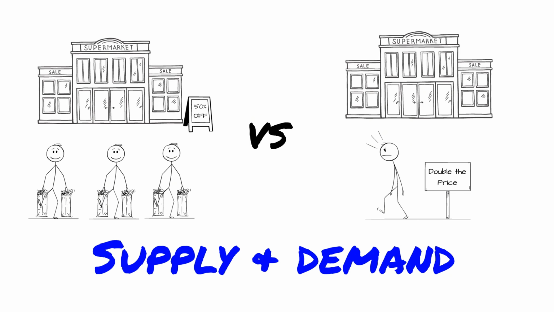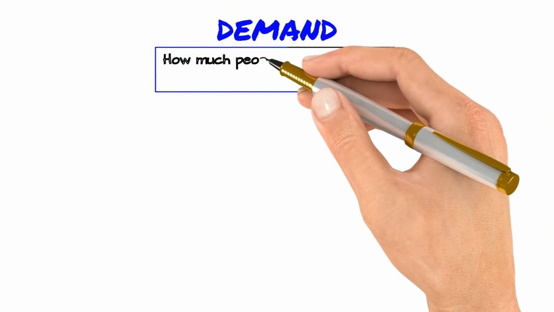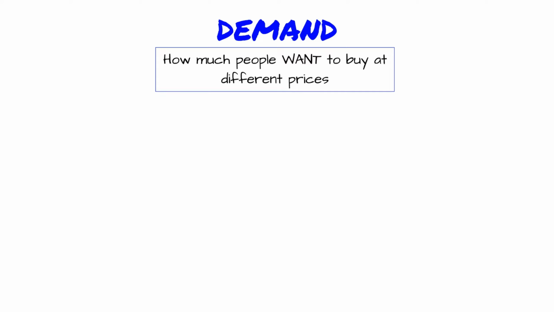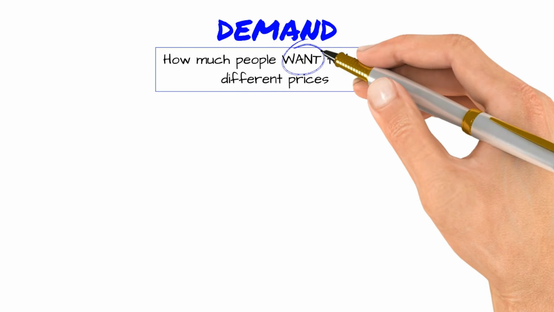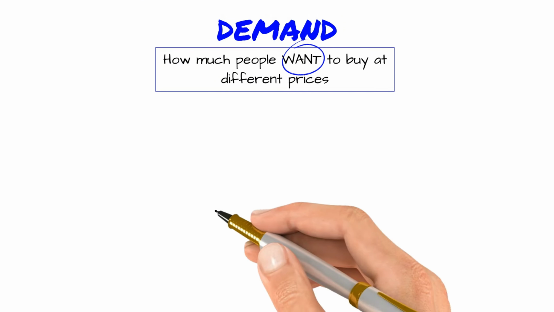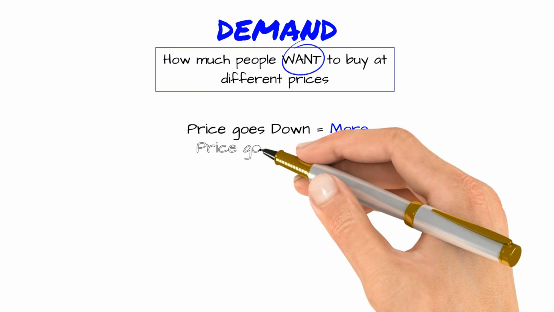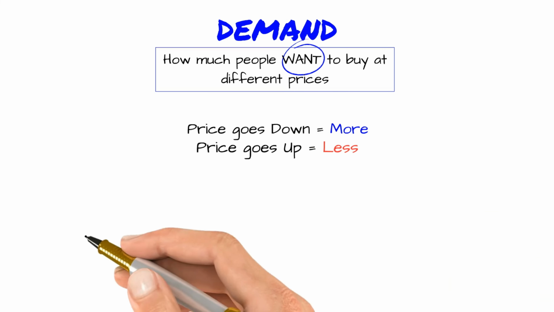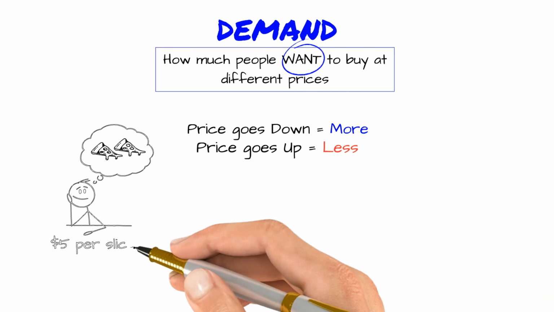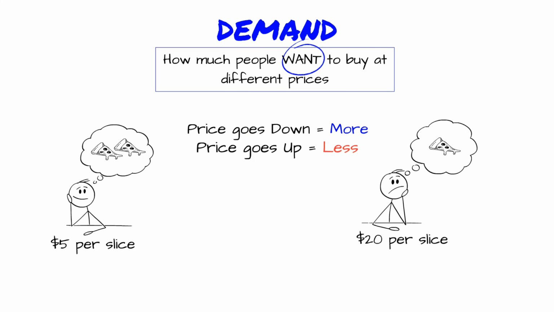Let's break it down. Let's start with demand. Demand is simple. It's how much of something people want to buy at different prices. The key word here is want. Not need, not wish for, but actually want to buy and can afford. Here's the rule. When prices go down, people buy more. When prices go up, people buy less. This makes sense, right? If pizza costs $5, you might buy 2 slices. But if it suddenly costs $20 a slice, you're probably getting 1 slice or skipping it altogether.